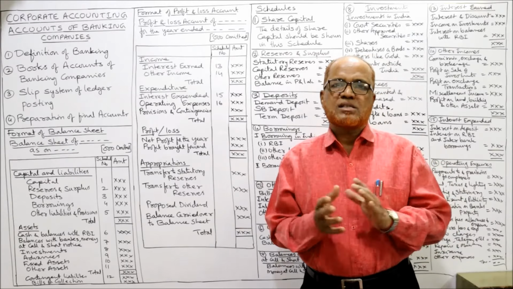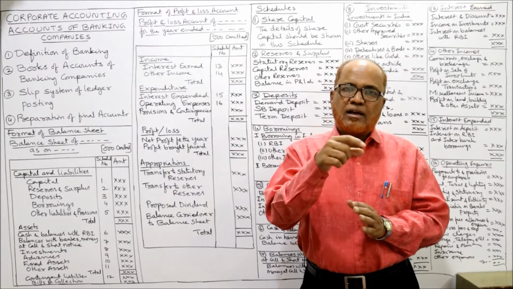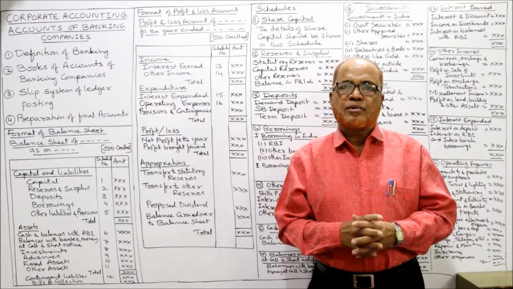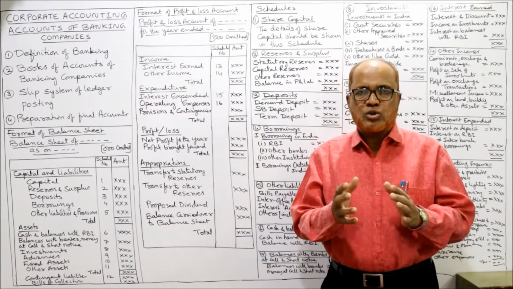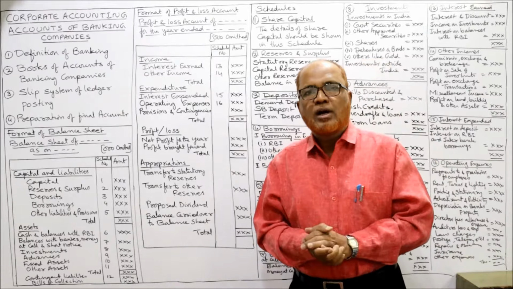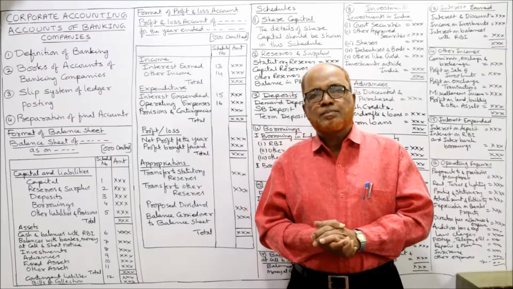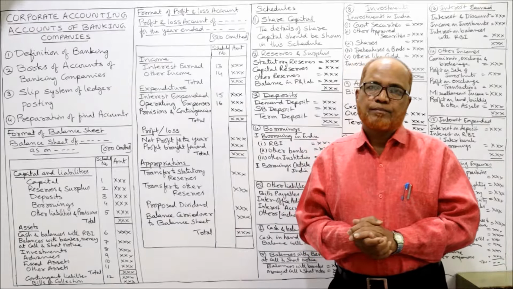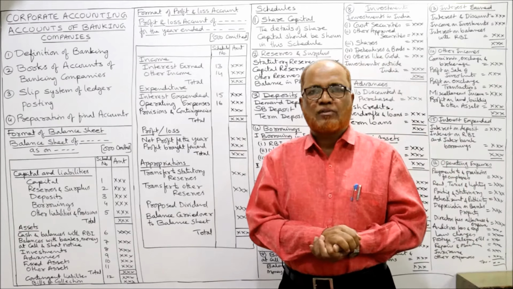It's not a separate system of accounting. It's a method of accounting in which ledger posting is done directly on the basis of slips, without passing the journal entry. The normal procedure is that first we pass the journal entry and later post it into the ledger account. That method will not be followed here. Posting is done directly into the ledger account on the basis of slips. The slips are the paying-in slips and checks.